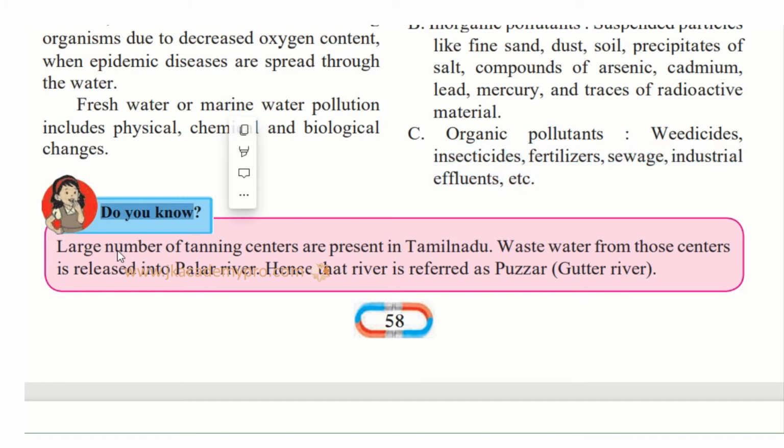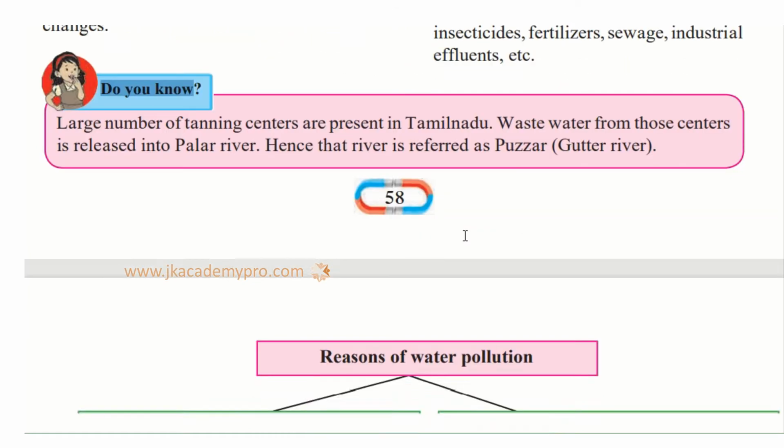Now, do you know a large number of tanning centers are present in Tamil Nadu? Tanning means leather centers. Waste water from those centers is released into the Palar river. Hence, that river is referred to as Puzhar, that is gutter, in the Tamil language. So instead of saying Palar, they said Puzhar river, because that water is so contaminated.